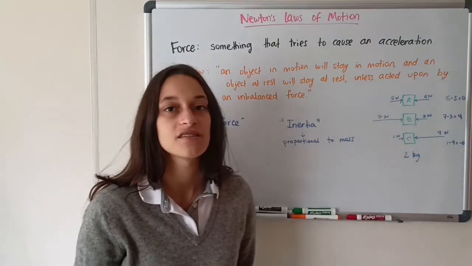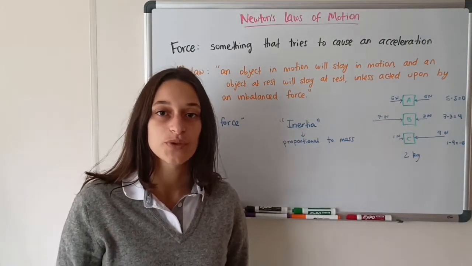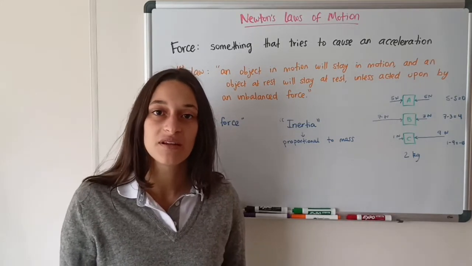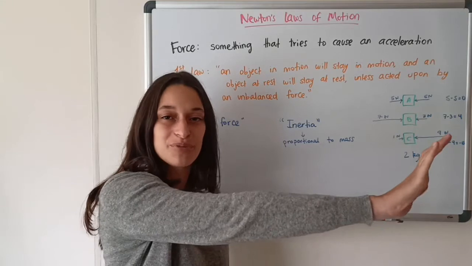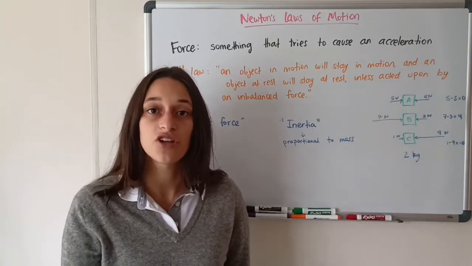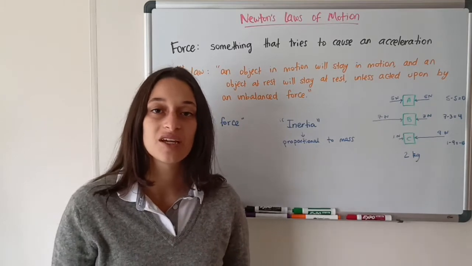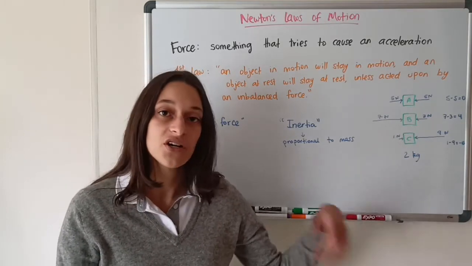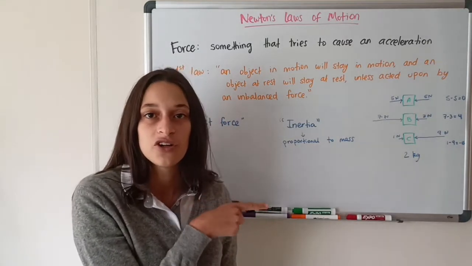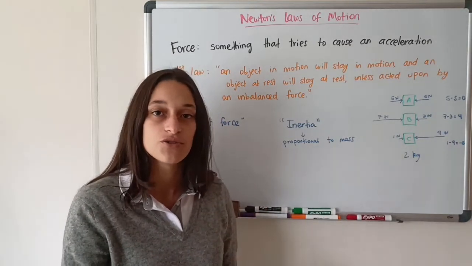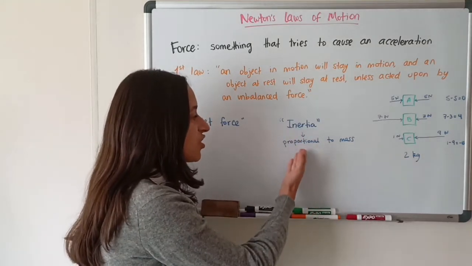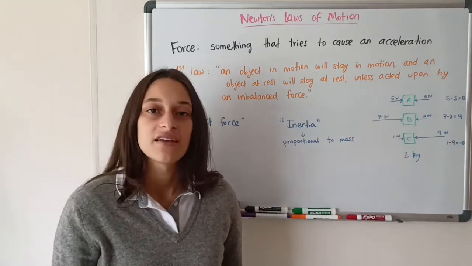So we can think of this the following way. Imagine if there was a truck moving at a constant speed, a very big truck, and you wanted to stop it. You put your hand on it, but you're not going to be able to stop it. It's very reluctant to stop moving. It has a very big inertia. But if there's a toy car coming towards you at the same speed, you can probably stop it with your finger. So that means the inertia of the toy car is a lot less than the inertia of the truck, because the truck has a lot more mass than the toy car.